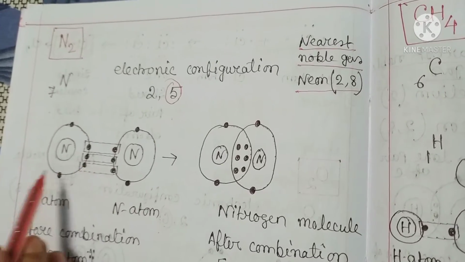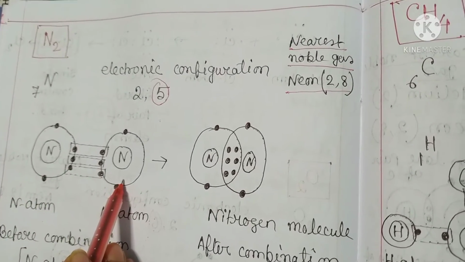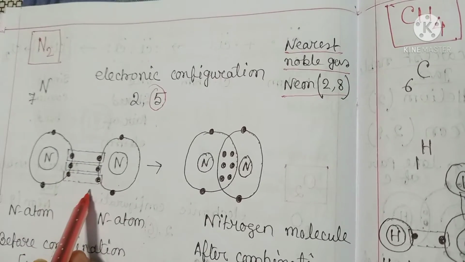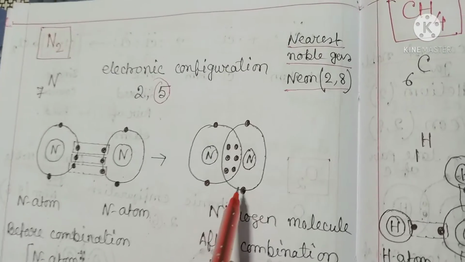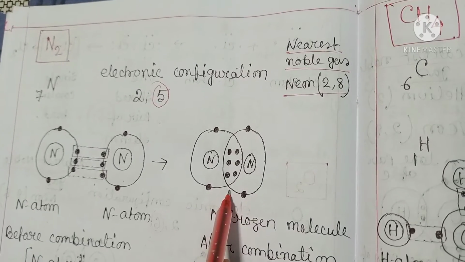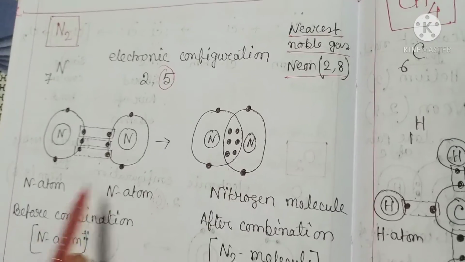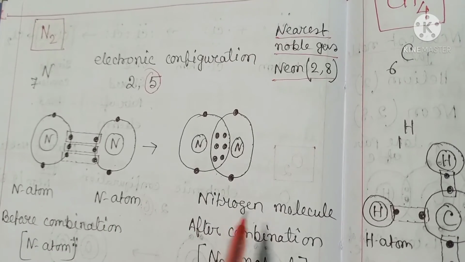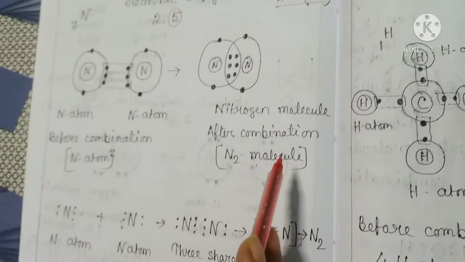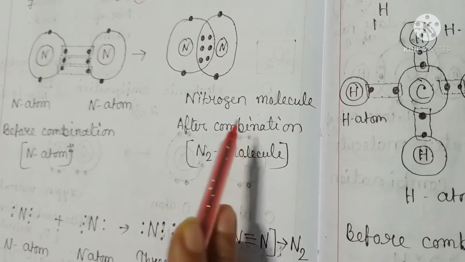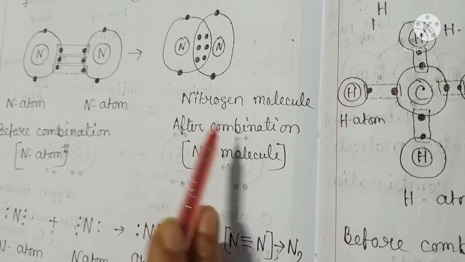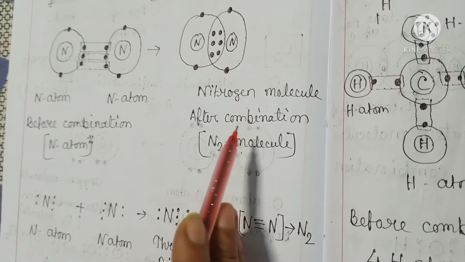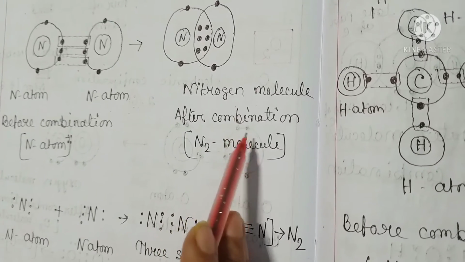Therefore, each of the 2 nitrogen atoms contributes 3 electrons so as to have 3 shared pairs of electrons between them. Before combination, nitrogen atoms, and after combination, nitrogen molecule. Both the atoms attain a stable octet structure.